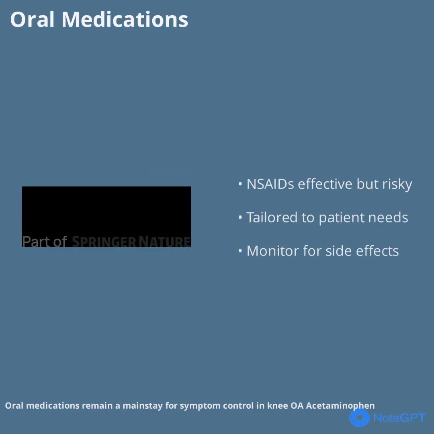Oral medications remain a mainstay for symptom control in knee OA. Acetaminophen, NSAIDs, tramadol, and duloxetine are commonly used, each with its own benefits and risks. NSAIDs are effective but can cause gastrointestinal, cardiovascular, and kidney side effects, especially with long-term use. Selective COX-2 inhibitors may reduce GI risks but increase cardiovascular concerns. It's important for clinicians to tailor medication choices to each patient's health profile and monitor for adverse effects.